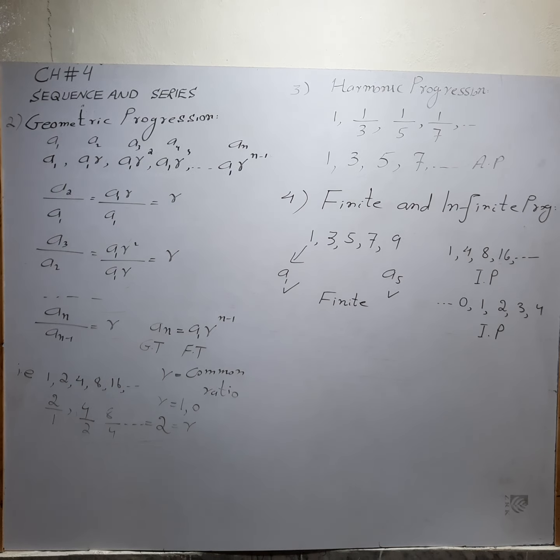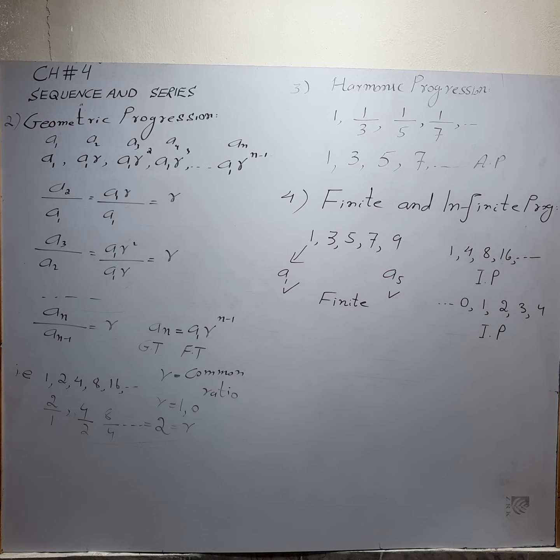So, if the first and the last term are known, this type of sequence is called finite, and if the first and the last term are not known, this is called infinite progression. It is all about the types of progression.